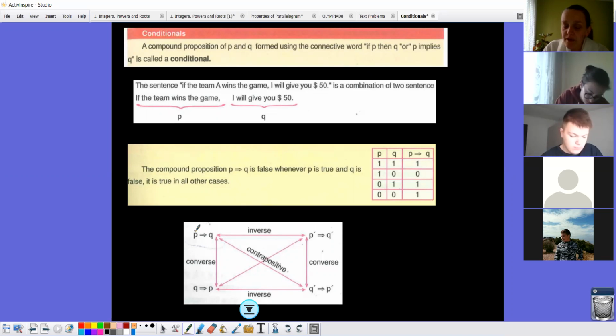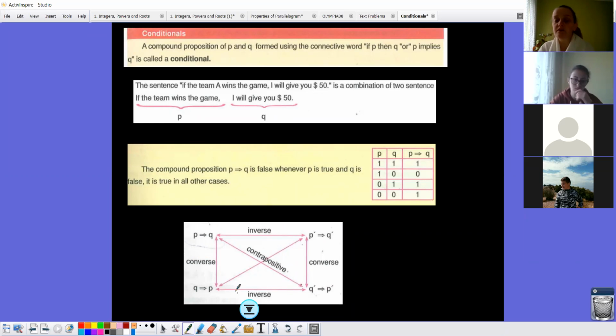The converse of it, when it is if P then Q, will be if Q then P. And the contrapositive of if P then Q will be if Q prime, then P prime. You need to know the names: which one is the inverse, which one is the contrapositive, and which one is the converse. If you're writing, I can wait.